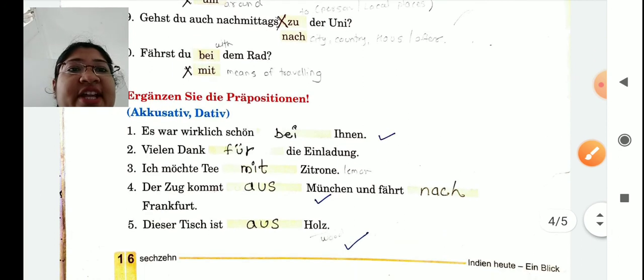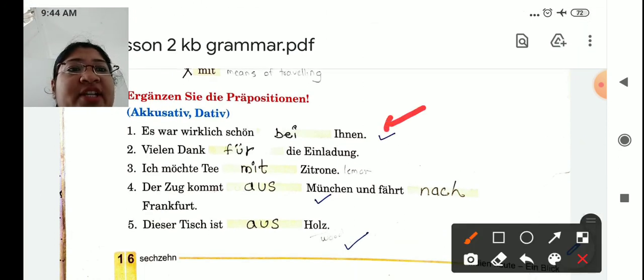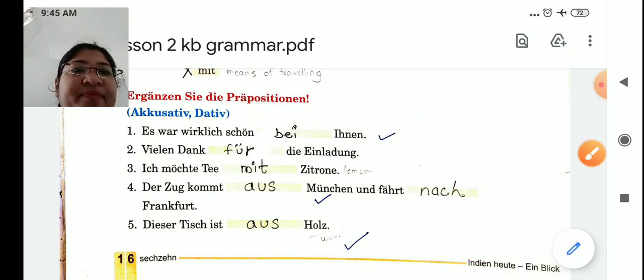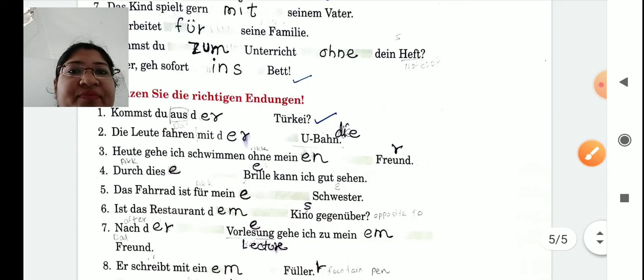Now the second question, again a preposition you have to write. War wirklich schön bei Ihnen. It was really nice or beautiful at the place of yours. Bei Ihnen means at your place. Third one.